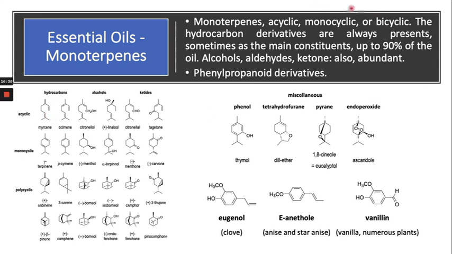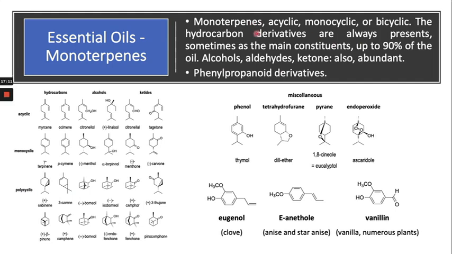The monoterpene can be monocyclic, which means based upon one ring, right? So those are the monocyclic. If it contains more than one, then they can be bicyclic or polycyclic. So these are the bicyclic monoterpenes, right? More than two, they come under polycyclic, or tricyclic also sometimes, right?